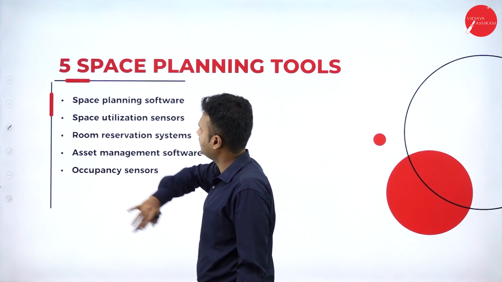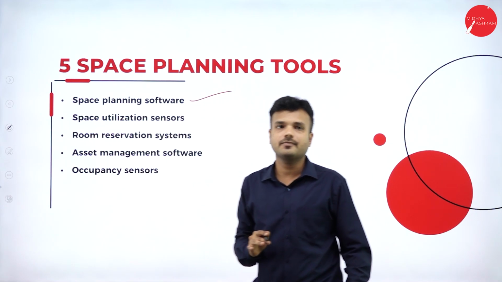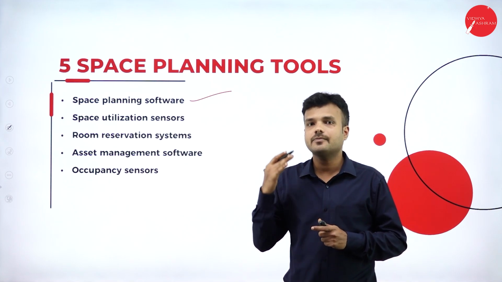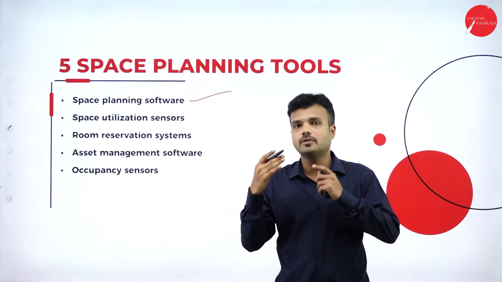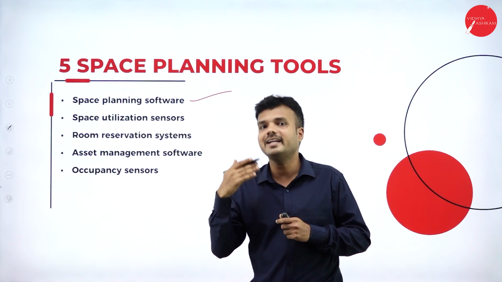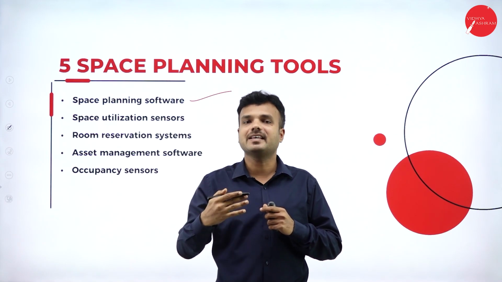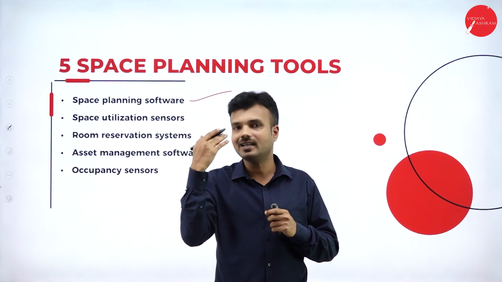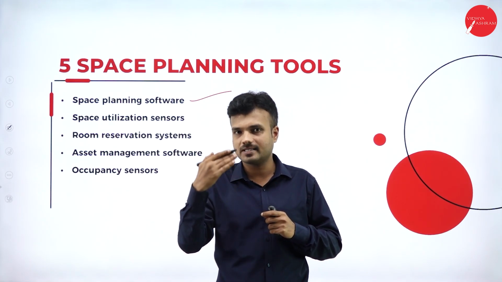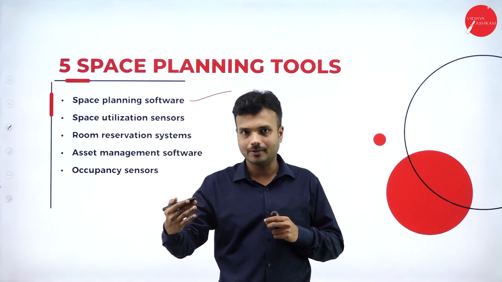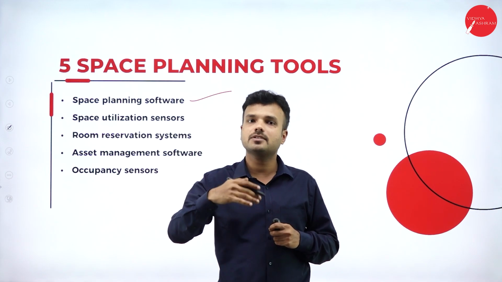The first one is the space planning software. So what is this space planning software? It is software with which we can design the space of the retail unit, and it is going to suggest or indicate what kind of product must be placed in which place. Means it is going to give the idea for the retailer: how the customers are going to enter the retail unit, how they are going to exit from the retail unit. And in the same way, where the actual human resource must be placed.